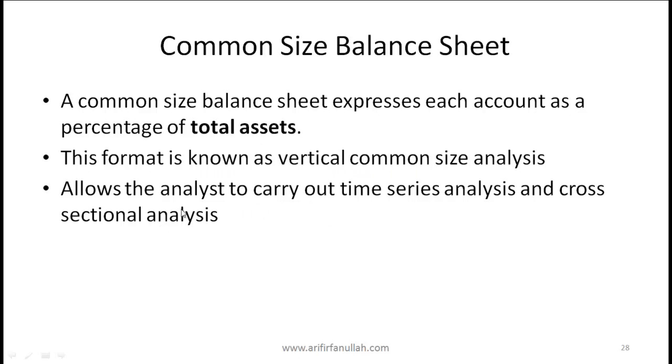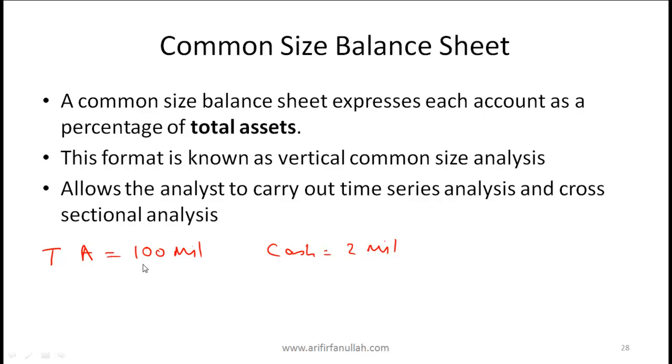If you have a company with total assets equal to 100 million, then every single item on the balance sheet is shown as a percentage of 100 million. So if your cash is equal to 2 million, then cash will be shown as 2% of 100, and so on.